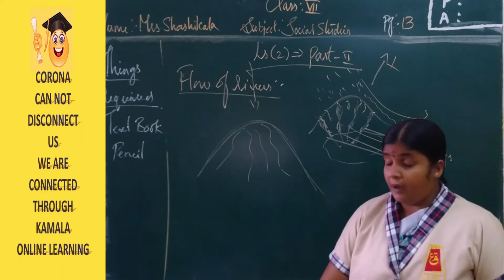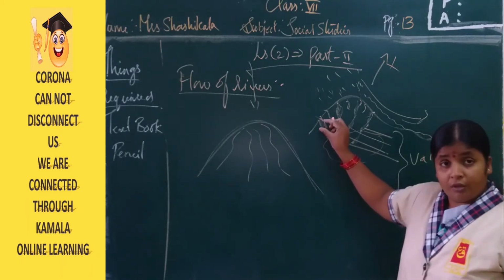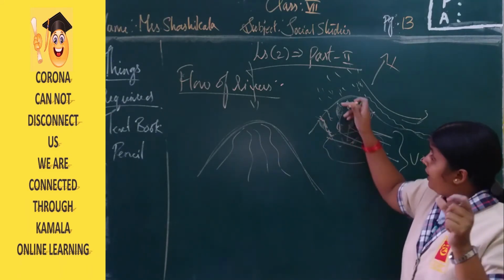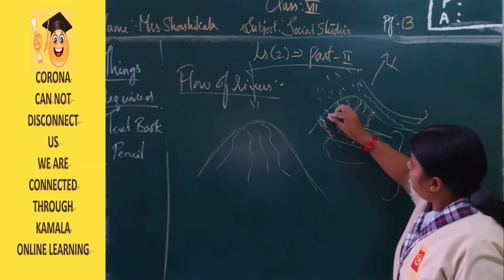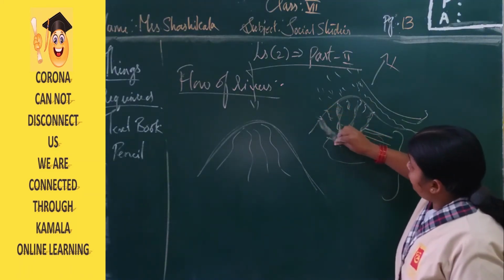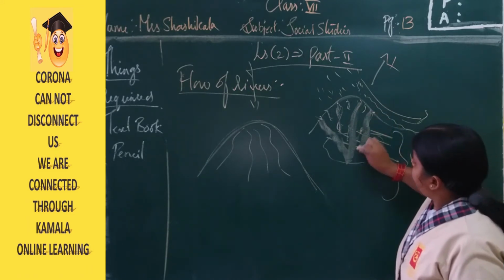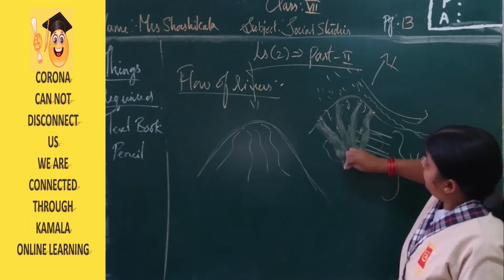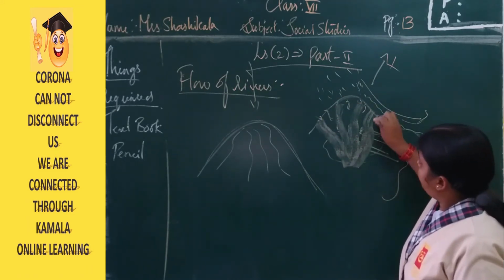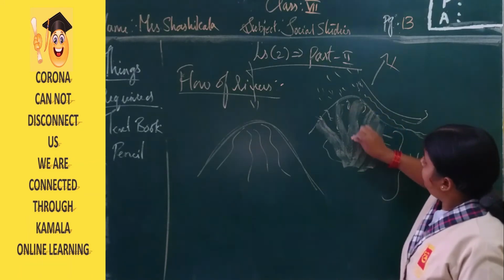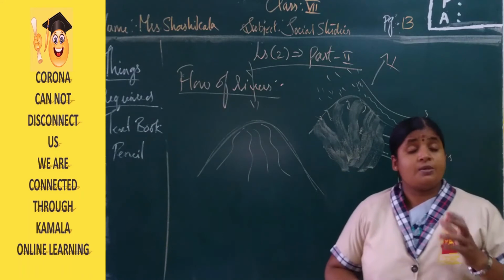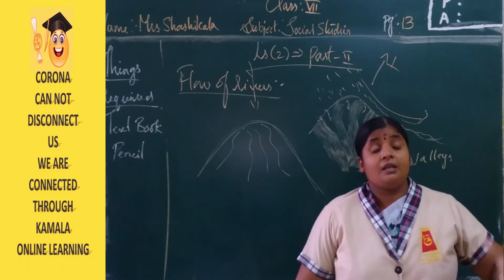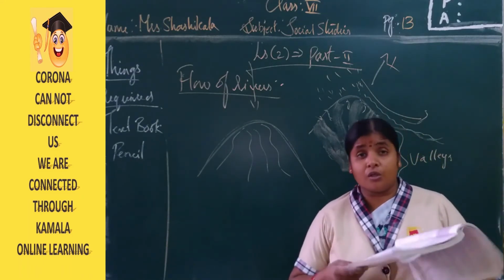The first time, the width of the valley is very small. The next time it rains very heavily, the width of the valley will increase and become broader and broader. When the valley becomes broader, it can collect more water also.